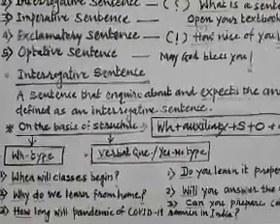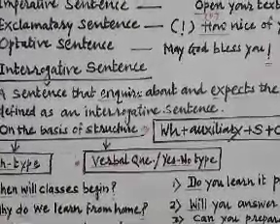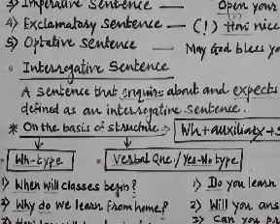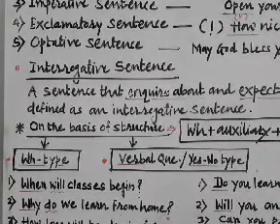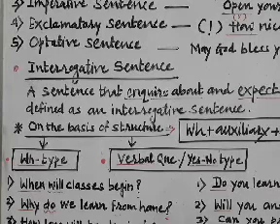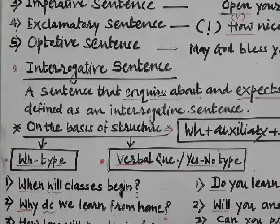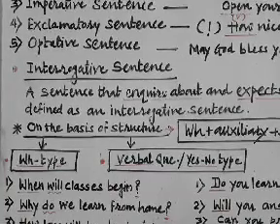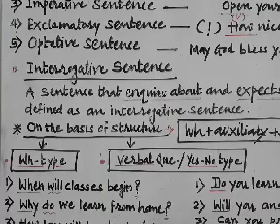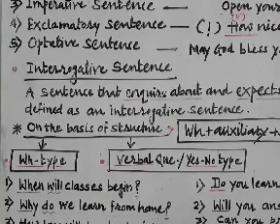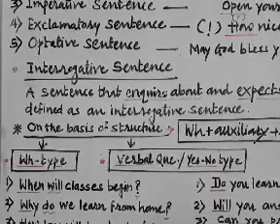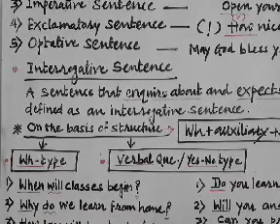You can see here the first example, when will class begin? It starts with WH word when, that demands time, afterwards another word that is will, an auxiliary, afterwards classes, of course a noun, and later on the action verb begin.